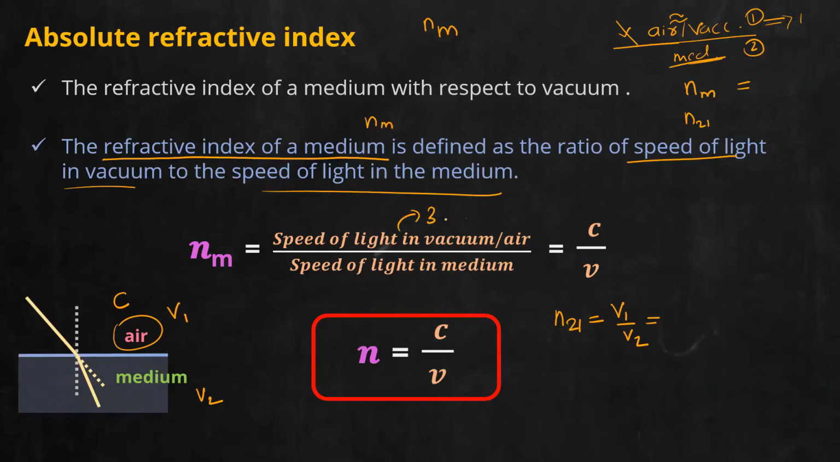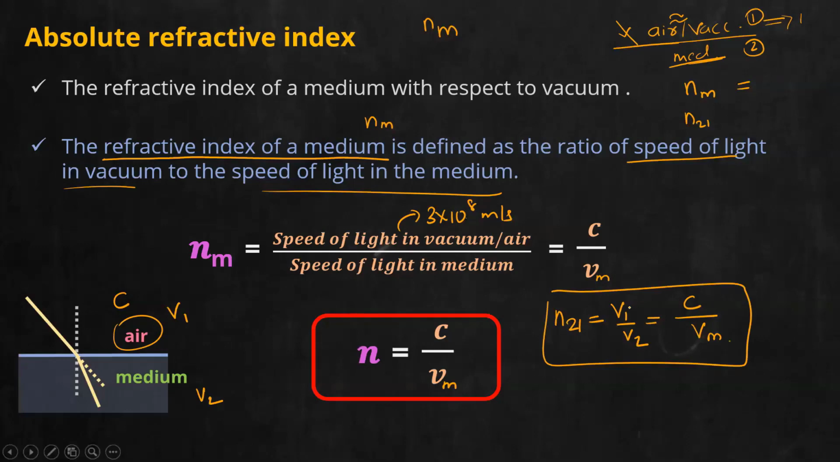You already know the value, 3 into 10 raised to 8 meter per second. So V1 is C. And for V2 we will take the speed of light in the given medium. So you can write V suffix M here, the speed of light in the given medium. Understood this much? Refractive index, what is the meaning? It is the ratio of the speed of light in vacuum to the speed of light in the given medium.